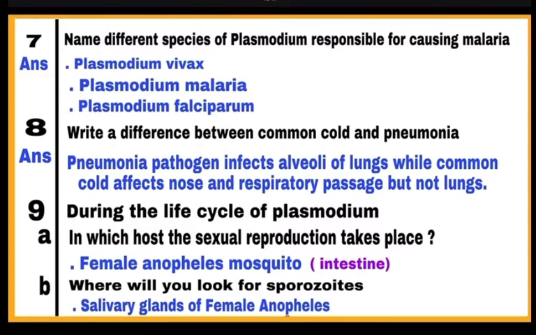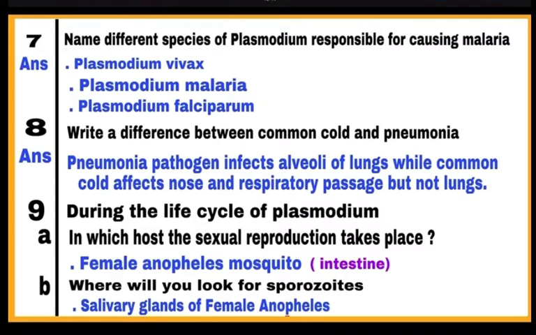Question number 8. Write the difference between common cold and pneumonia. निमोनिया का पैथोजन इन्फेक्ट करता है एल्वेओलाई ऑफ लंग्स, जबकि कॉमन कोल्ड का पैथोजन अफेक्ट करता है नोज एंड अपर रेस्पिरेटरी पैसेज को, बट इट डज नॉट अफेक्ट द लंग्स. So pneumonia pathogen infects alveoli of lungs while common cold affects nose and respiratory passage but not lungs.